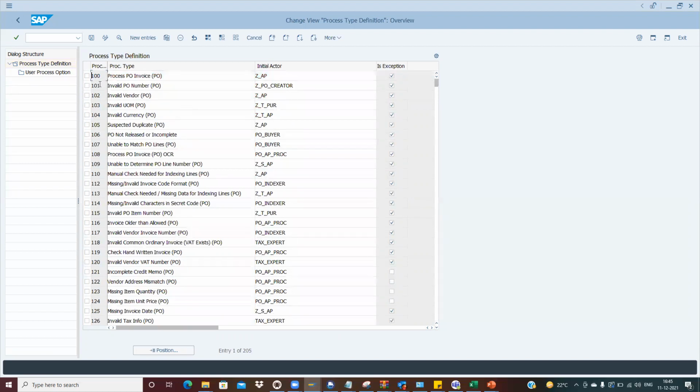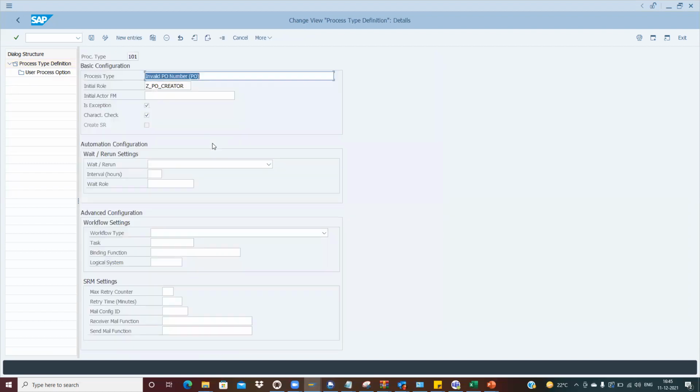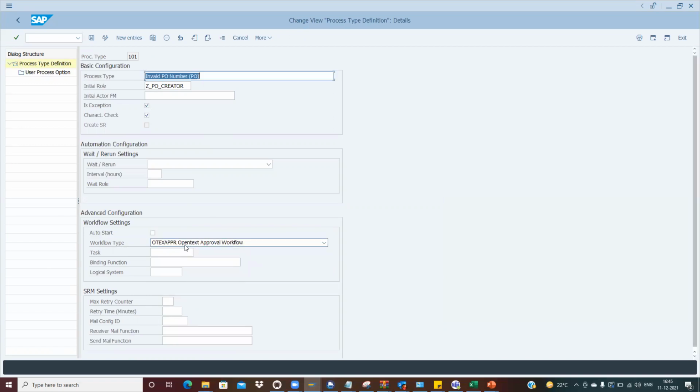But if you see invalid PO number, you cannot see the workflow settings at all; nothing is there, and no need to specify the task or binding function. Once you select this, auto start will come automatically. I just need to select this. Okay, got it.